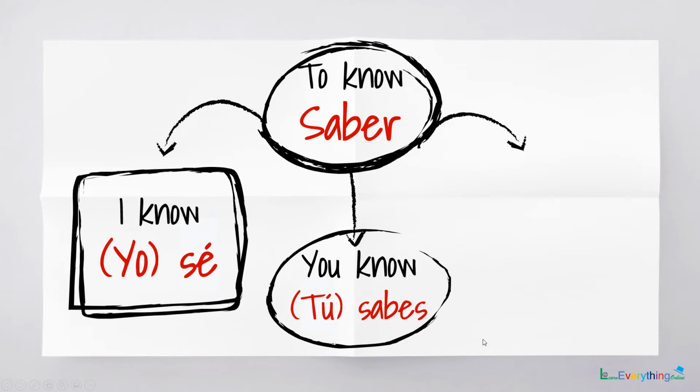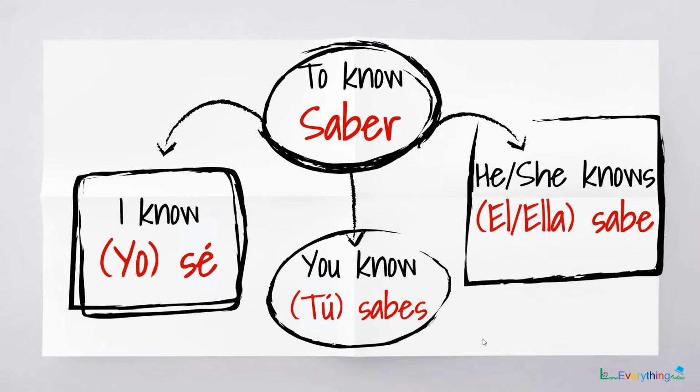And the third form is the third person form, that is he or she knows. The word for he in Spanish is él and the word for she is ella. Sometimes when it is too obvious, él and ella are not pronounced, only sabe is said. But sometimes when it is not obvious who you are talking about, we say él or ella. So he or she knows becomes sabe. To know, saber. I know, sé. You know, sabes. He or she knows, sabe. These are the 3 forms.